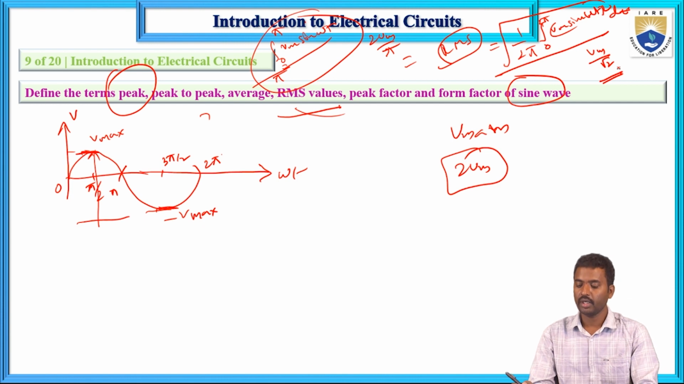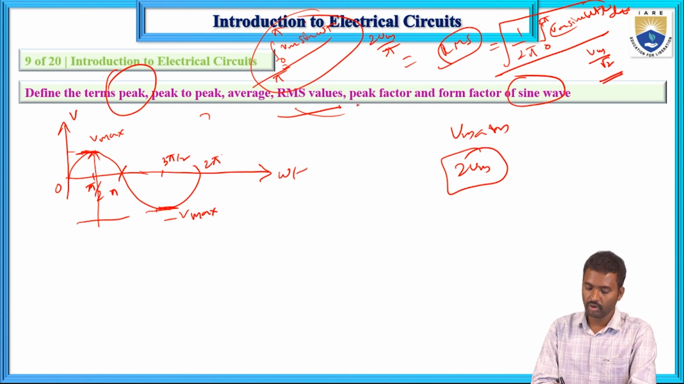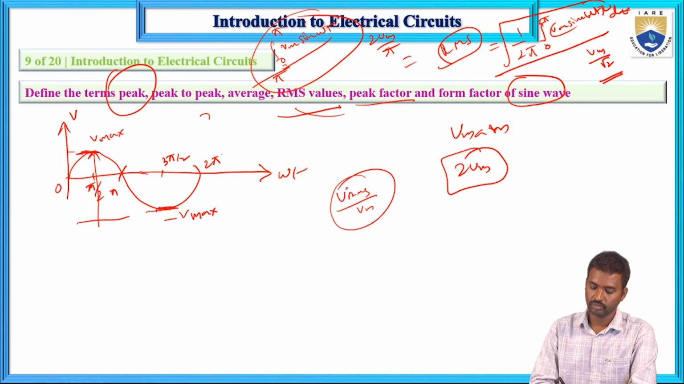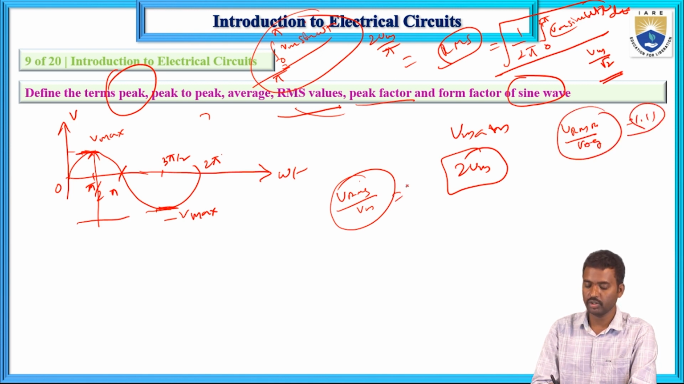Next, for a sine waveform, peak factor means V maximum divided by Vrms, and form factor equals Vrms divided by V average. So the form factor value is 1.11, and the peak factor, V maximum divided by Vrms, is root 2.